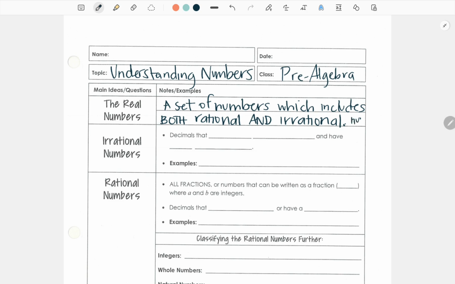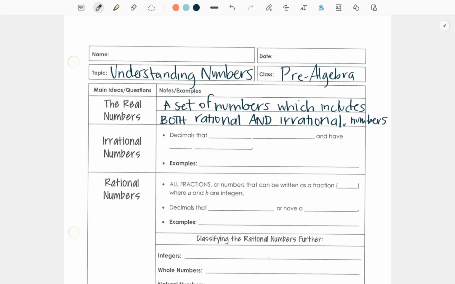Is that like saying numbers twice? Okay. So it's any set of numbers that could be rational numbers or could be irrational numbers, but if they're either or, they are considered a real number. So what are rational numbers?